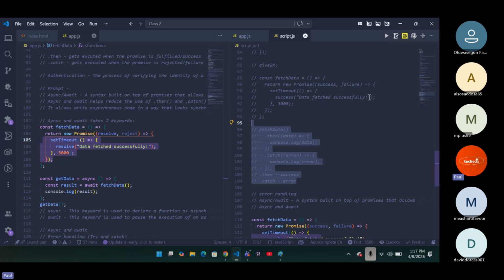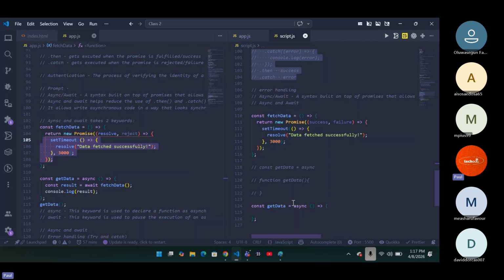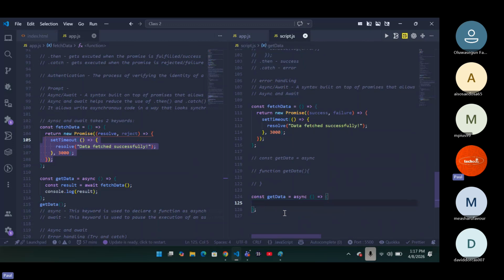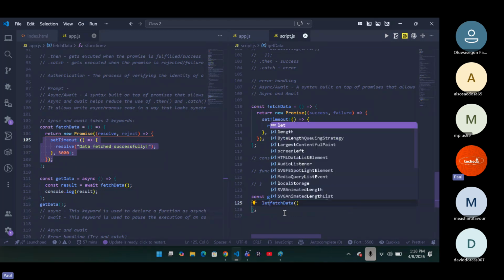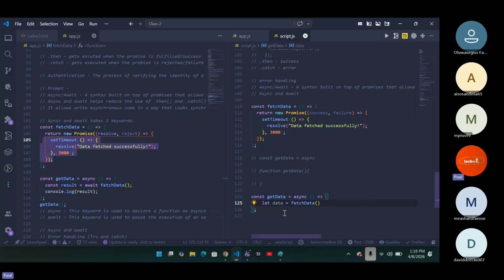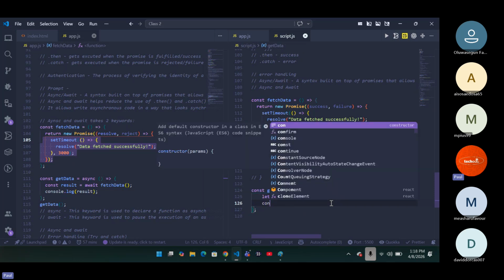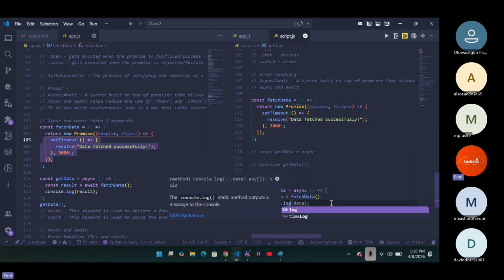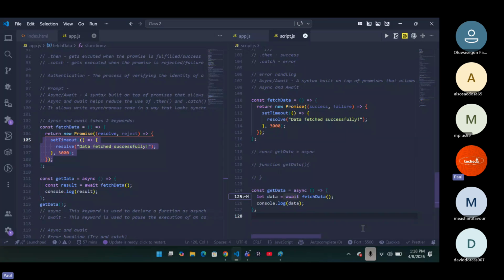Now, for us to do the same thing here, we can call this fetch data in this function, a function calling another function. But if you just say fetch data like this, it does not allow us to use it to its full potential. Do you get? So what we need to do first of all is make it or store it to a variable. So I can say let data equals fetch data. So whenever I now see data, I know that what I'm trying to call is that function. Do you get what we're trying to write out there? Then I can go ahead and console.log data. Simple. That's all. That's what you have to do.